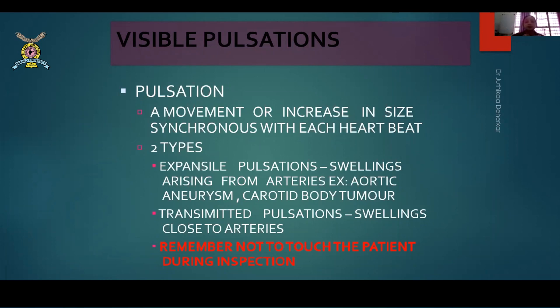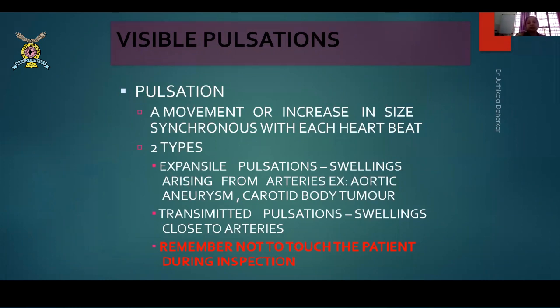Okay. So these expansile swellings usually arise from arteries, or they are usually the aortic aneurysms or carotid body tumors. You will find a classical expansile swelling, or if you put two fingers on the swelling, suppose there is a swelling here on the carotid artery, and I put my two fingers on this swelling, with every pulse, my fingers should move apart. Okay, it should move apart with every pulsation. So that is an expansile swelling. That is very classical how you can diagnose it.